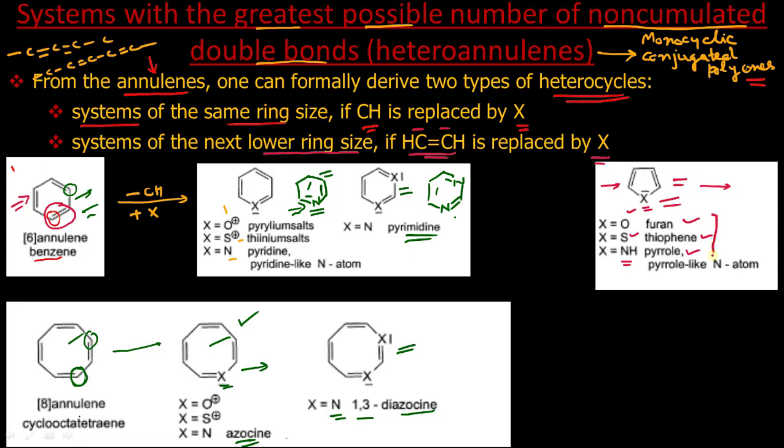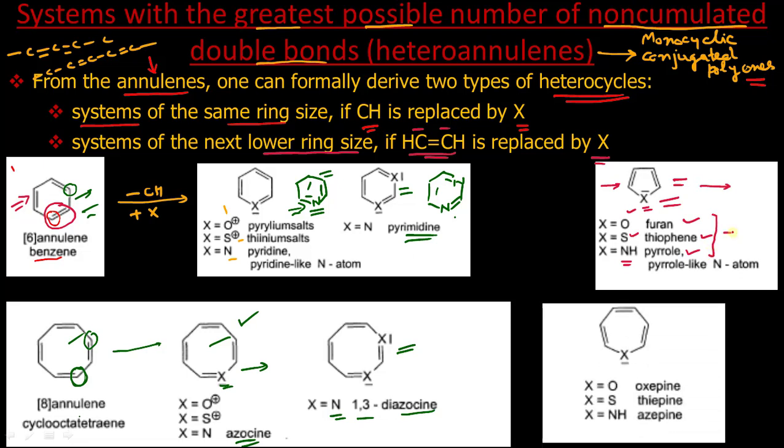These you have already studied in BSc, all these heterocycles. Similarly we can obtain from the 8-annulene also by replacing this CH double bond CH by X. X can be any heteroatom, oxygen, sulfur or NH. If it is O it is oxepine, if it is S it is thiepine, if it is NH it is azepine.